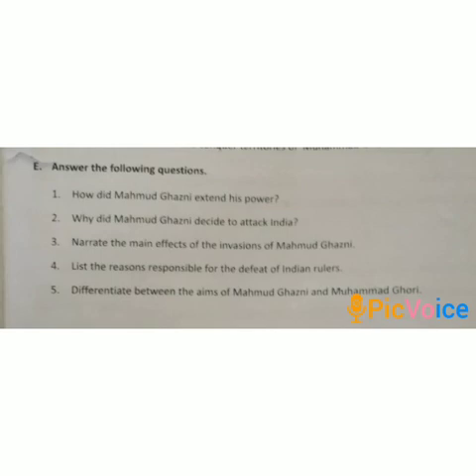Whereas the purpose of Muhammad Ghori to attack India was to plunder its great wealth and also to establish Muslim rule over India.